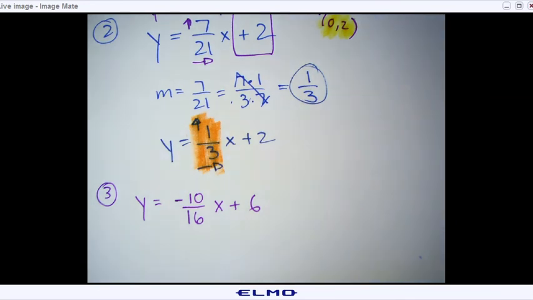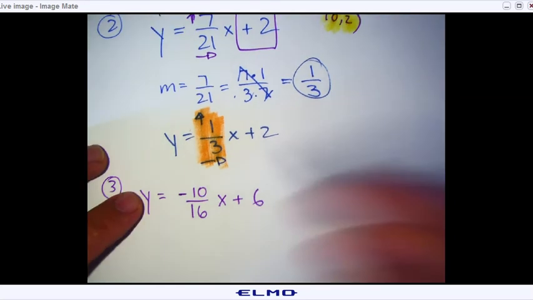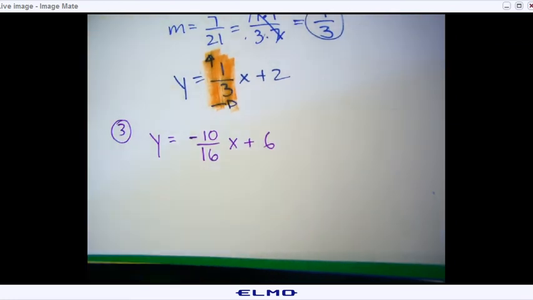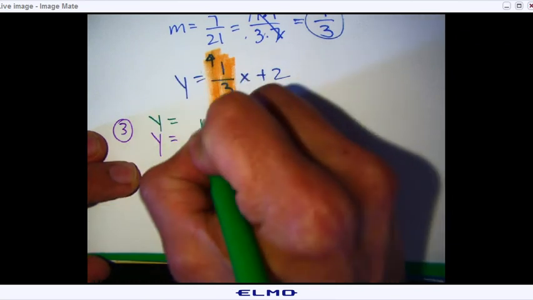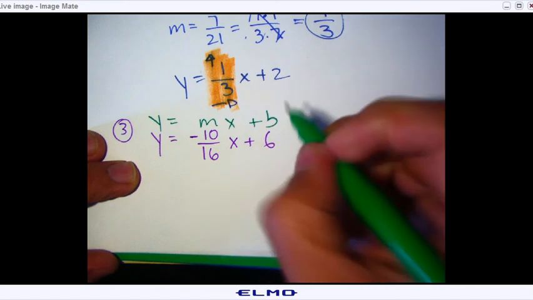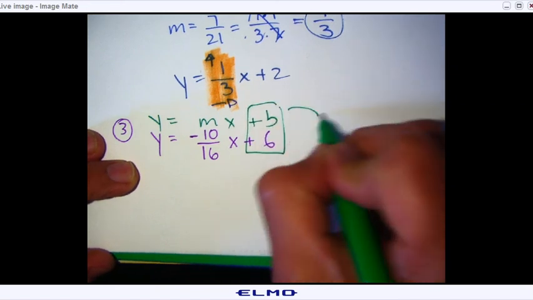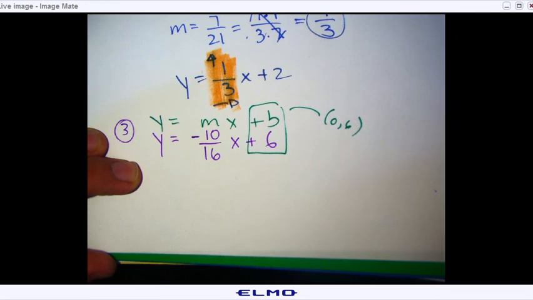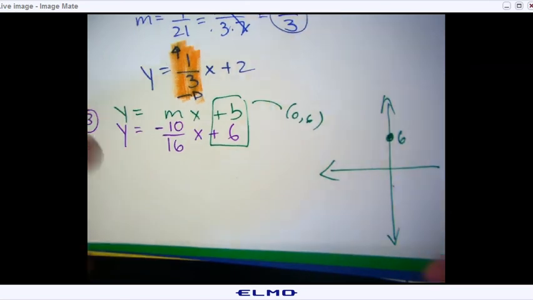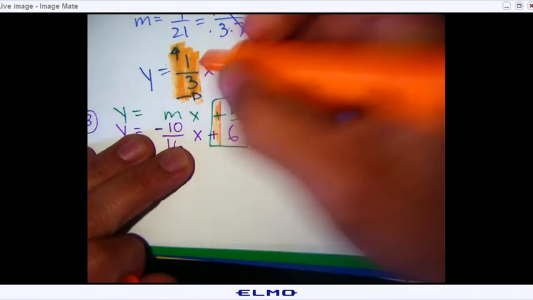All right, so on this one, the difference between this one and the other one is there's a negative. So you're doing the same thing, guys. y equals mx plus b, right? Yep, I could graph it, but wait, the b is 0, 6. That's your starting point. Remember, your starting point on the y-axis right here, 6. Okay, make sure that's your starting point. Okay, this is the orange.